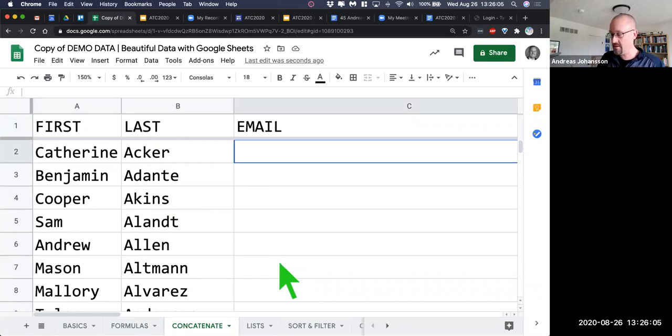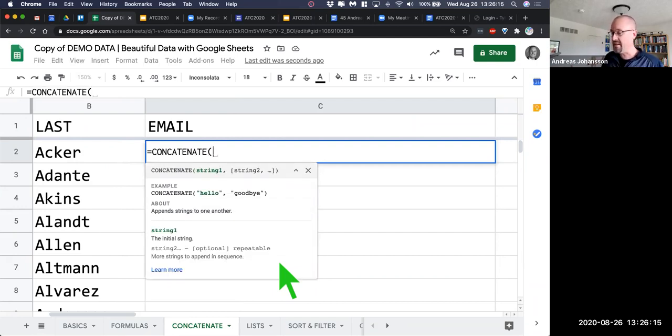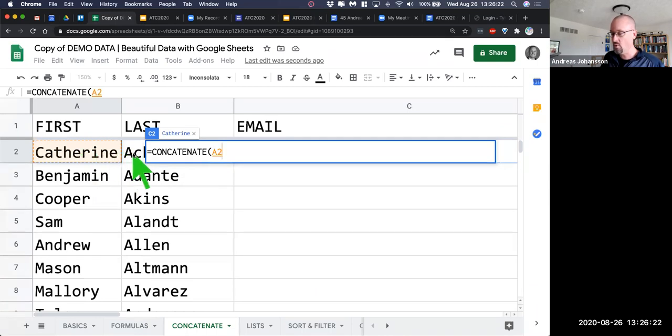So concatenate, start with an equal sign, concat, and always go down to concatenate. The formula concat will only do 2 values. Concatenate will do multiples, and it basically just puts 2 strings together or more. In this case, we're going to start with this one, and then we're going to select that one. And the way to separate them is you put in a comma.